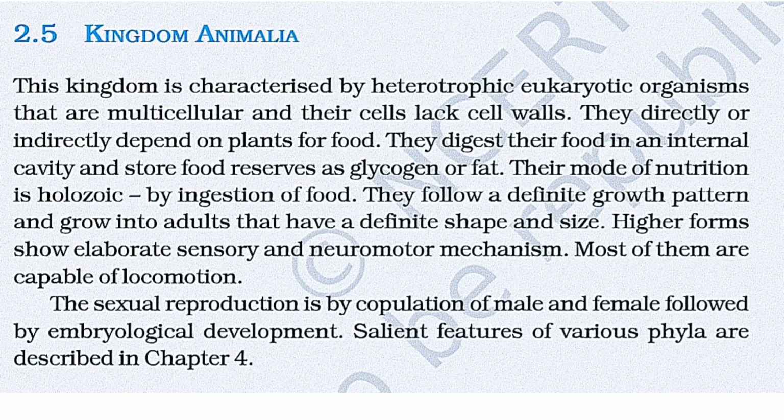They follow a definite growth pattern and grow into adults that have a definite shape and size. Higher forms show elaborate sensory and neuromotor mechanisms. Most of them are capable of locomotion. Sexual reproduction is by copulation of male and female followed by embryological development. Salient features of various phyla are described in chapter 4.